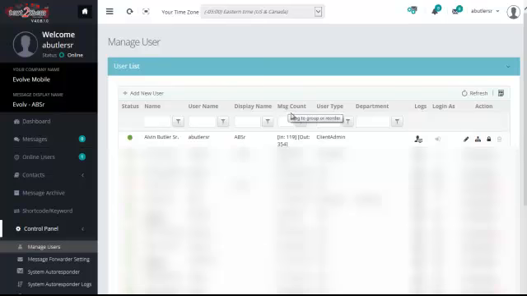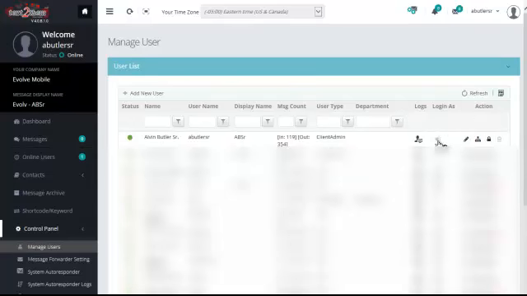message count, number of messages in, number of messages out, user type, client admin, or just a user. Department. This field here tells you when's the last time this person logged on, when's the last time they logged out, and you can see how long the person was on the system.